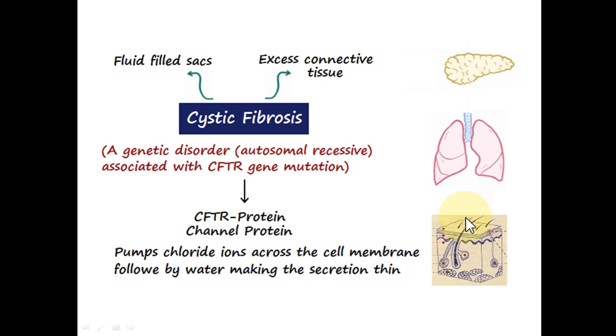The chloride ions are not allowed to enter these cells and they remain in the ducts of the sweat glands. So the presence of excess chlorides, water and sodium will cause excess sweating, which, in conditions of stress, may lead to dehydration.